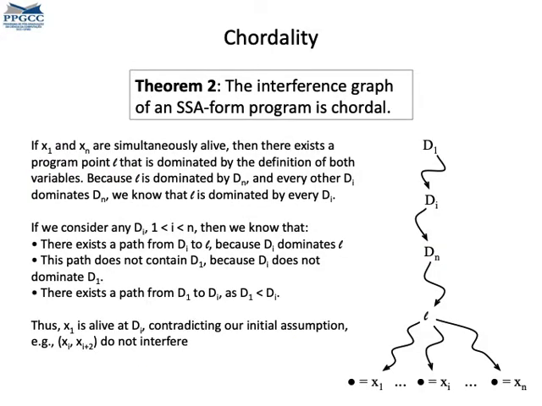L is dominated by dn, and every other node dominates dn. Therefore, L is dominated by every node. But then there must be a path from di to L for any i greater than 1 and less than n, because di dominates L. This path cannot contain d1 because di does not dominate d1. But there must be a path from d1 to di because d1 dominates di. In this case, x1 must be alive at di, and that contradicts our initial assumption that says that non-consecutive nodes do not interfere.